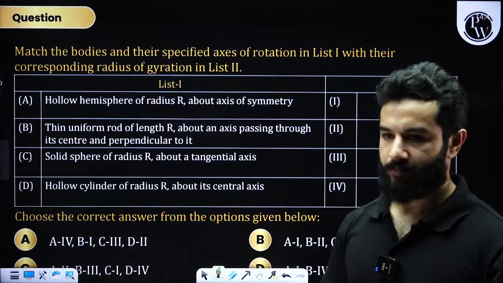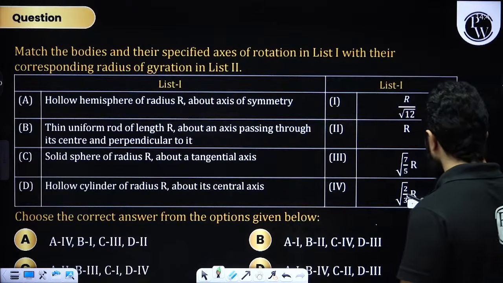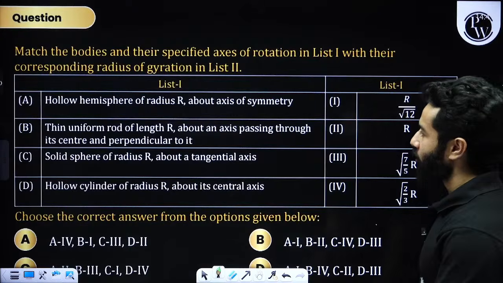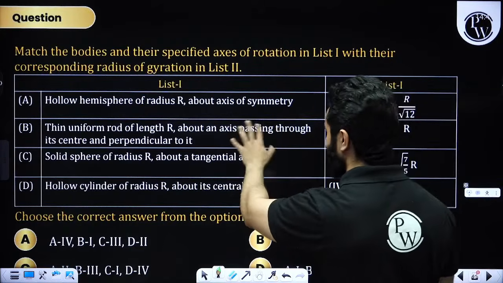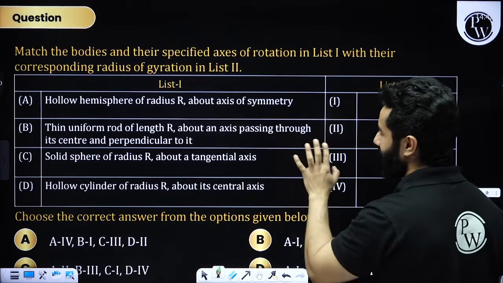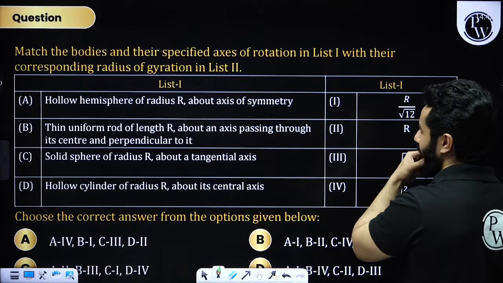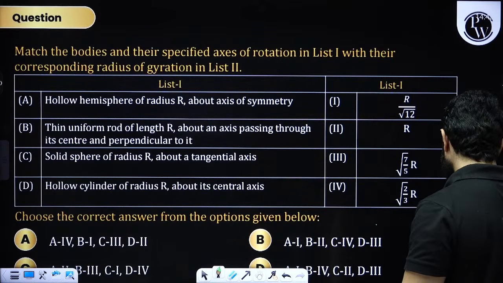Radius of gyration is another important topic. In this, they are saying we have got a hollow hemisphere. You have to match list 1 with list 2. And we are talking about radius of gyration for a hollow hemisphere of radius r about an axis of symmetry.